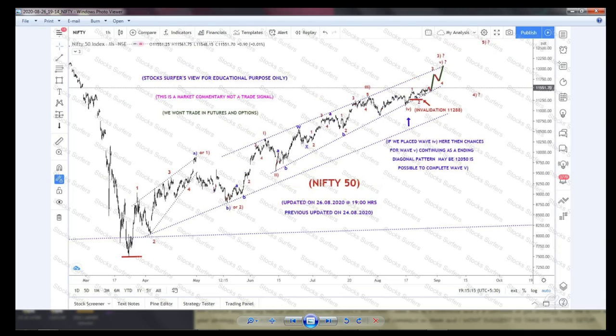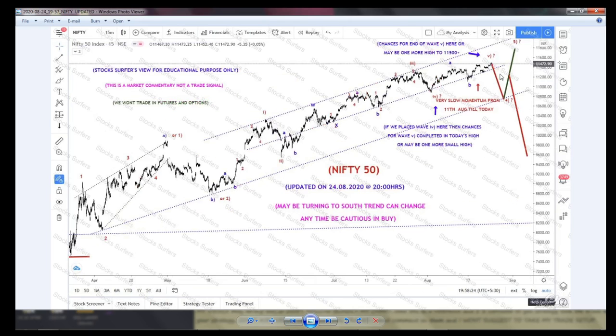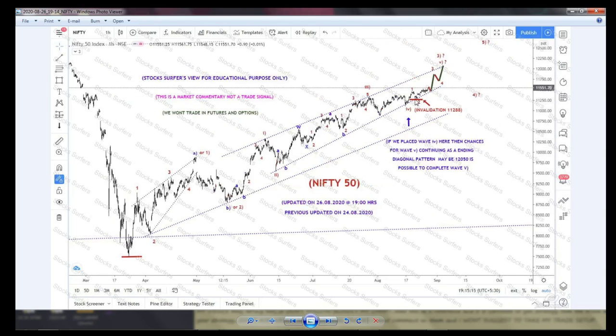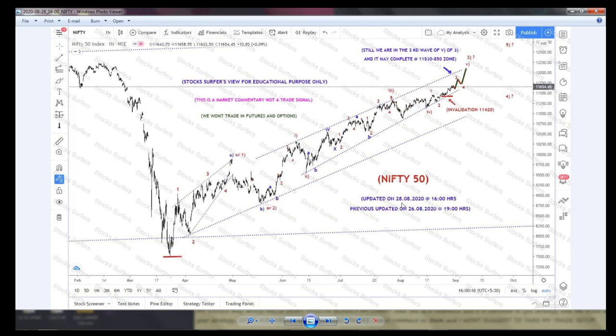and that is also why my view changed, because the trend line is not broken. Only if the trend line is broken is there a chance for a bigger and deeper correction. So it's not yet broken here, and again the invalidation point moved from here to here. So this is on the 26th I updated that, and the previous one was for the 24th, and after that, from here I'm expecting it to go higher, nearly to 12,000, but here I am expecting the 11,700 zone. So this is my latest update on the 28th. So still we are going the same.